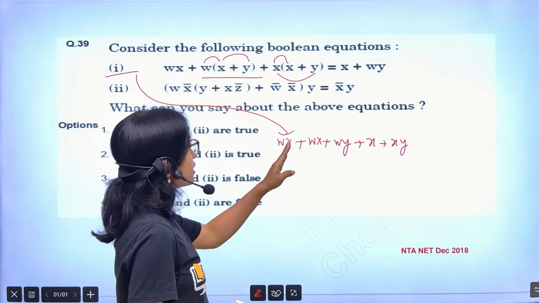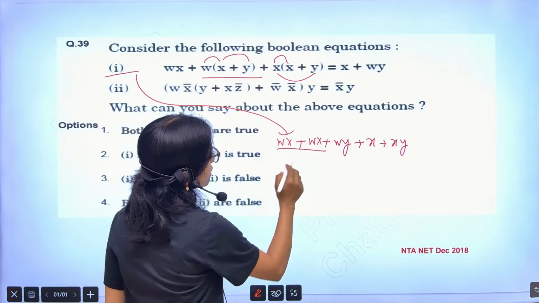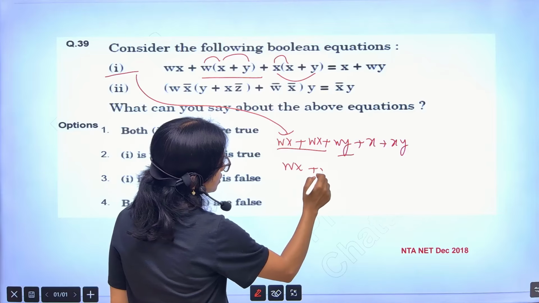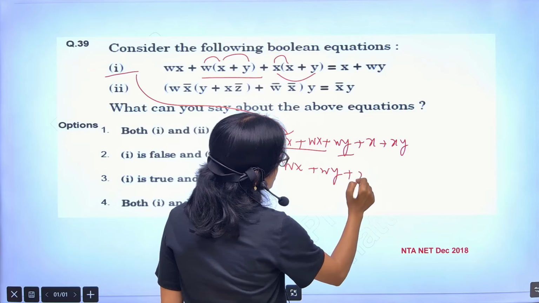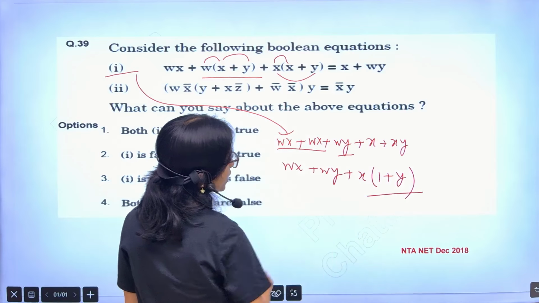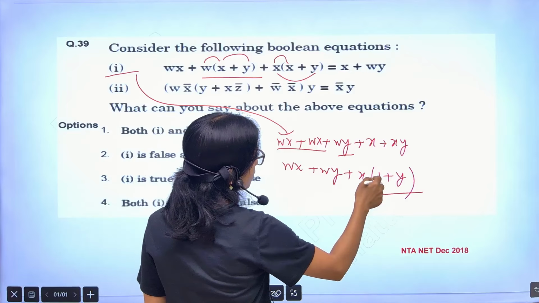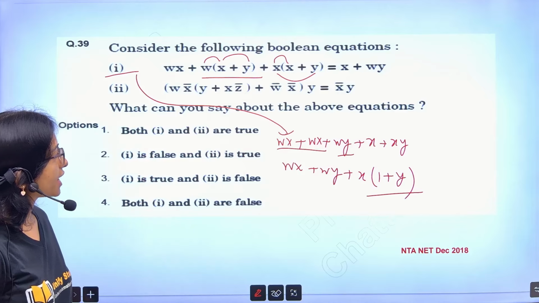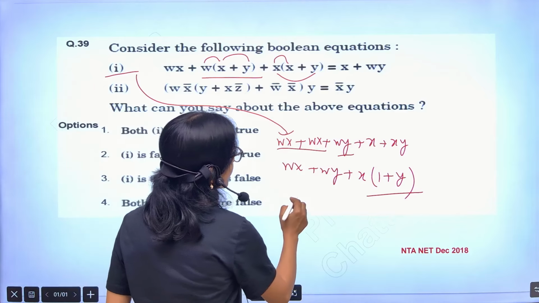Now here this Wx I can take as is. After that this is Wy plus x, I am taking common 1 plus y, right? Now 1 plus y, anything plus 1 is actually 1.